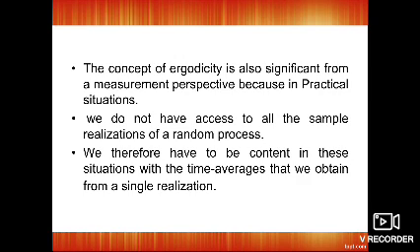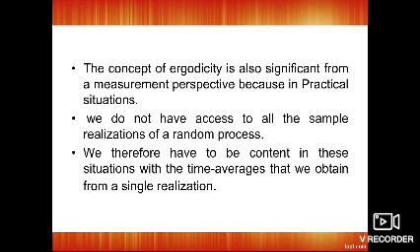The concept of ergodicity is a significant form of measurement for practical solutions. So the ergodic mean and autocorrelation should be calculated, and this process is always stationary, but its converse is not true. That is, an ergodic process is always stationary, and a stationary process is not always ergodic.